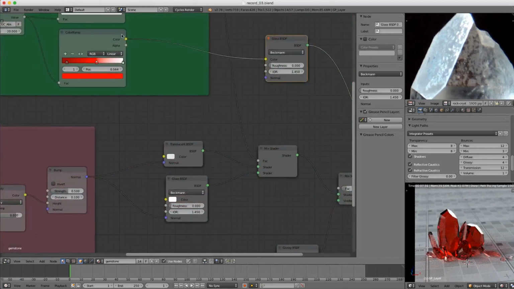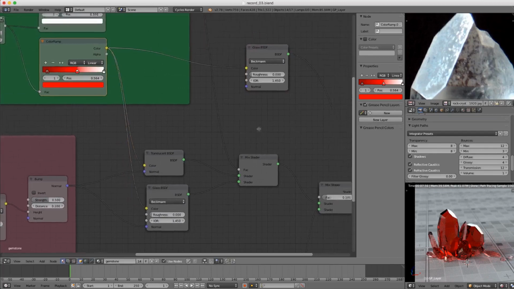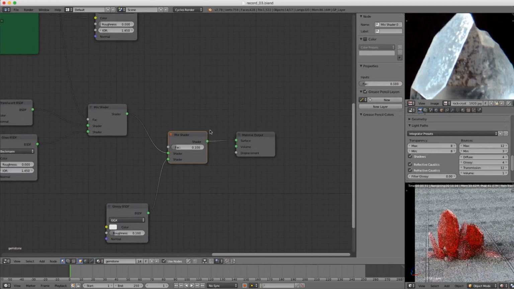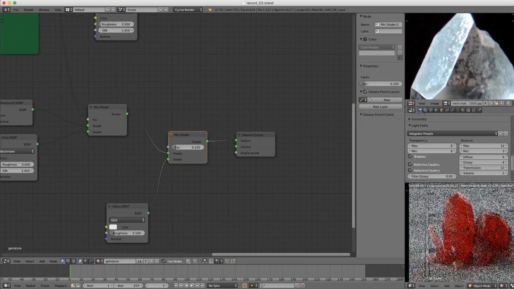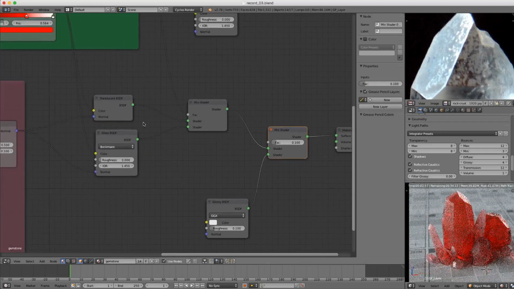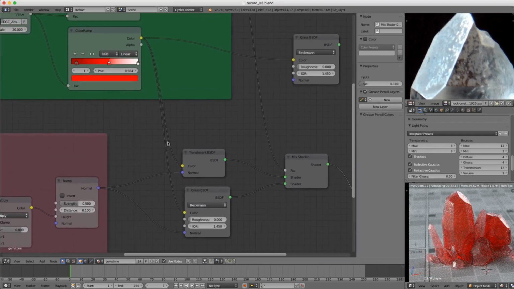And so from here, we can plug this into both the translucent and our glass BSDF. And let's see what that final result looks like. Okay, that's pretty neat. Although, I don't know, there's a little bit too much white in the translucent. It's kind of ruining the effect that I was going for, though it looks pretty cool, and this is certainly applicable to other gems, but maybe not for a ruby.